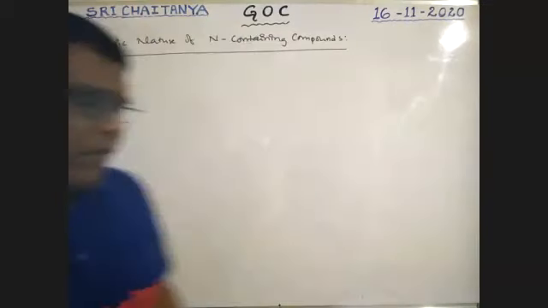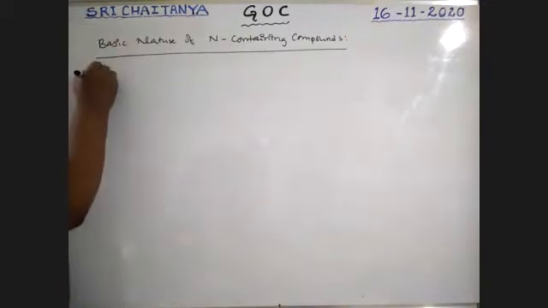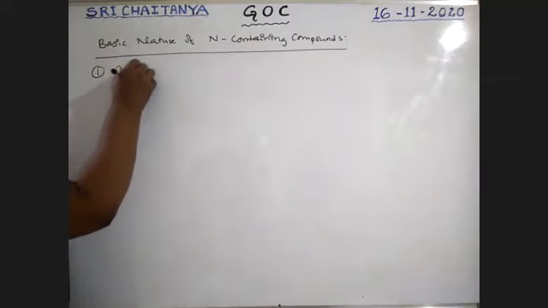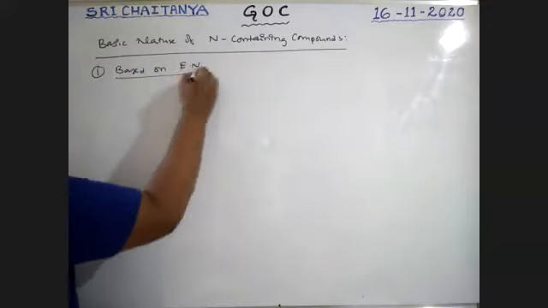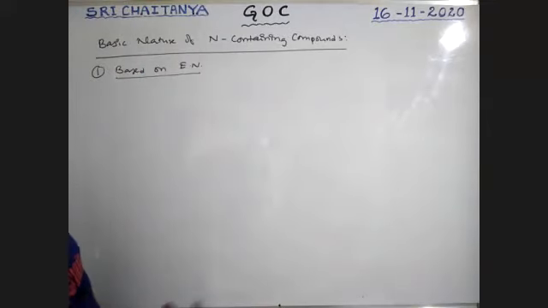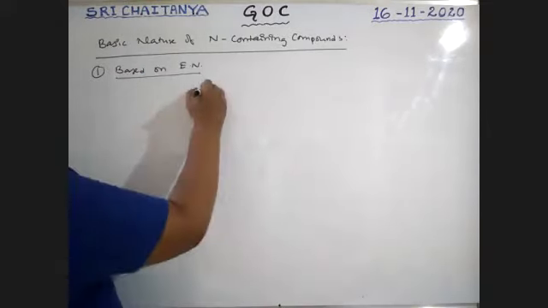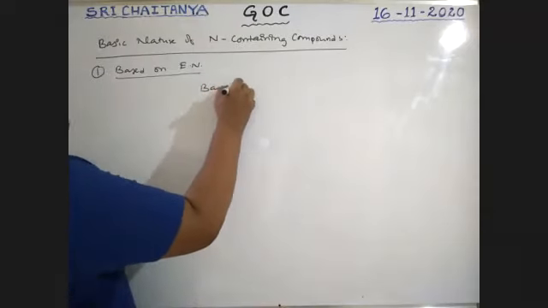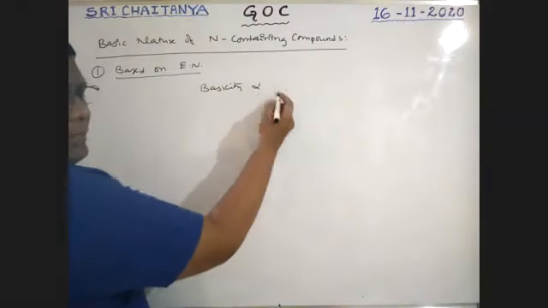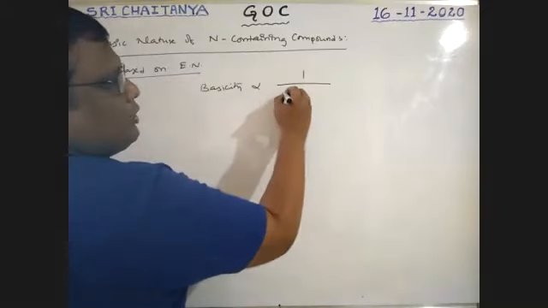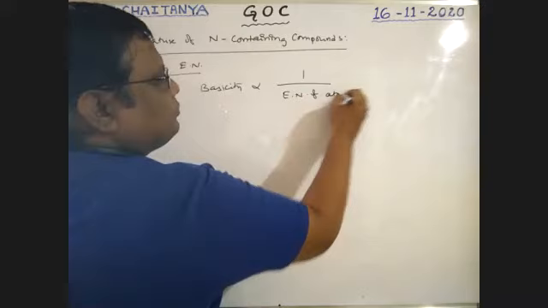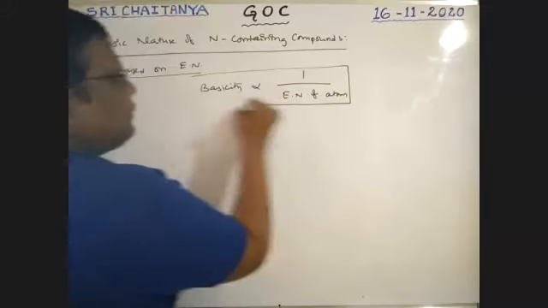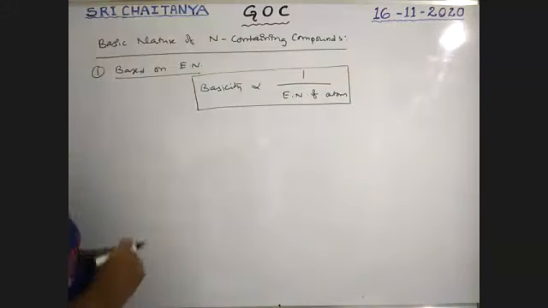So see here, the first one: what are the effects? Based on electronegativity, we are going to discuss here, boys. So basicity is inversely proportional to the electronegativity of the atom. It is important, boys.